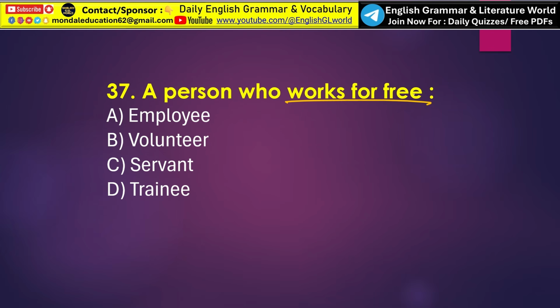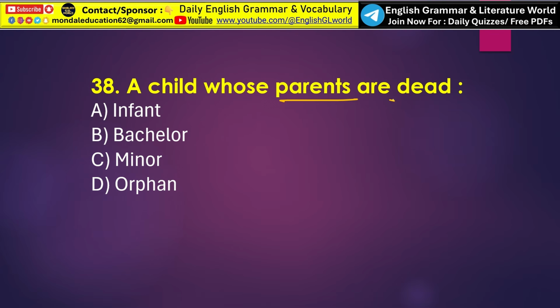So here the correct answer is option B, that is volunteer. A volunteer is a person who willingly works without payment in order to help others or support a cause. A child whose parents are dead. So here the correct one word substitution is option D, orphan. An orphan is a child whose parents are dead or who has been abandoned by them.